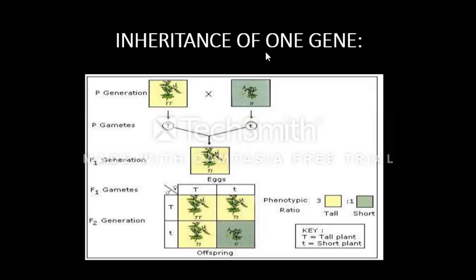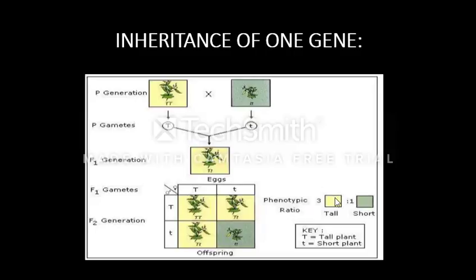Now what is the inheritance of one gene? He gave that when homozygous dominant is crossed with homozygous recessive, the F1 generation gives the heterozygous one. The gametes are T and t, and when it is self-crossed, it gives TT, which is homozygous dominant, Tt, which is heterozygous dominant, and tt, which is homozygous recessive.